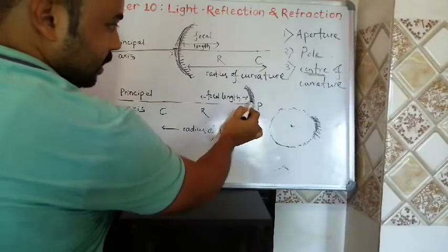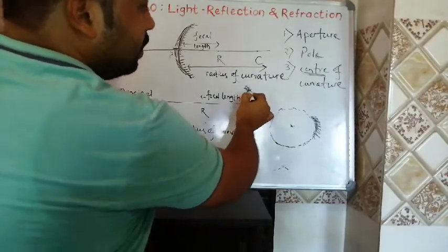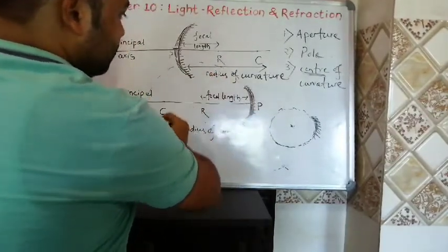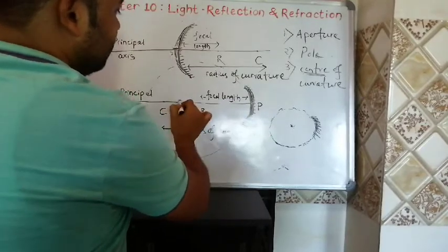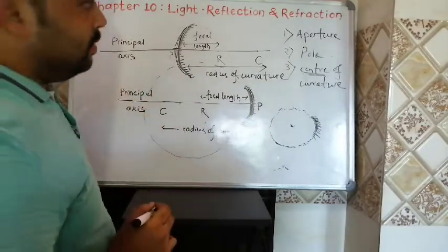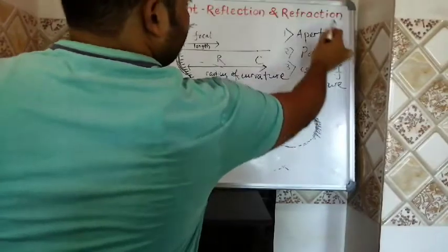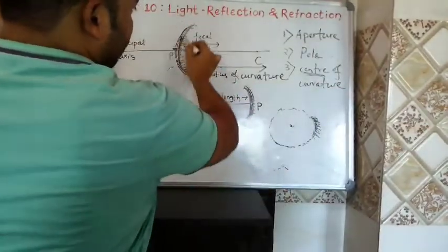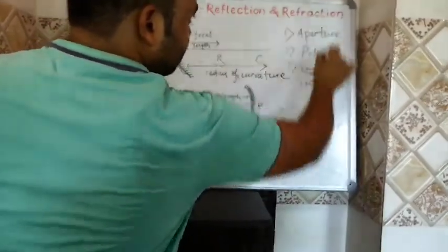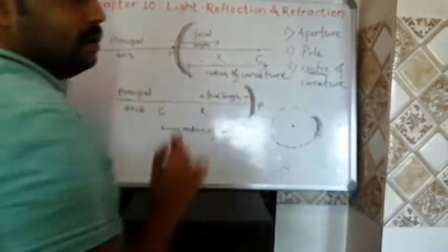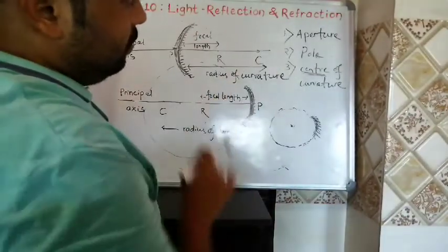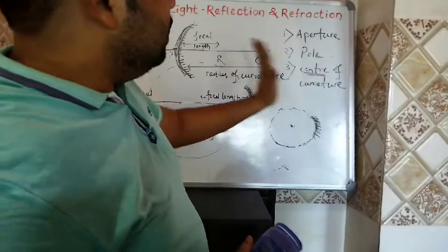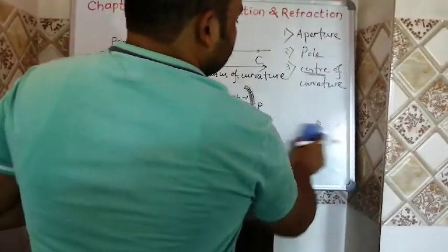So in this case, if this is the mirror, we can draw a circle like this, and this center is called the center of curvature. Right. In this case, we can draw a circle like this by applying this mirror, and the center of this circle is called the center of curvature. So you get what is center of curvature. Then the next one, radius of curvature.